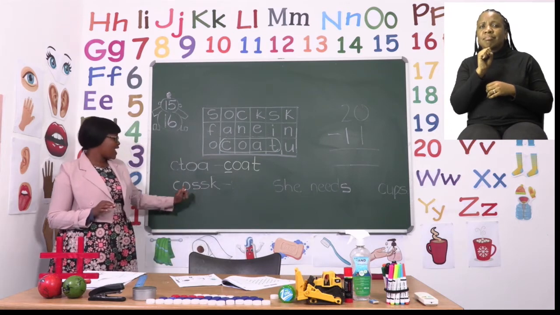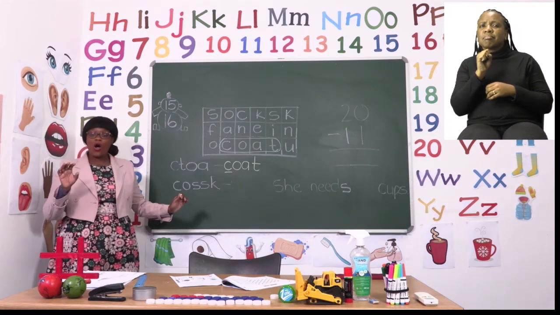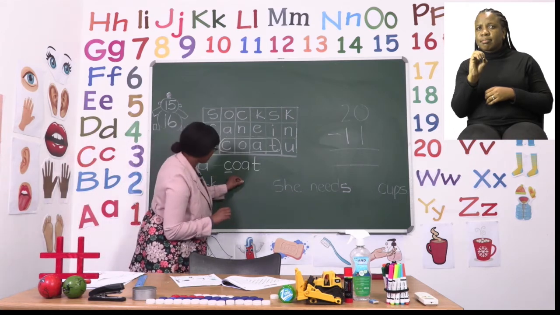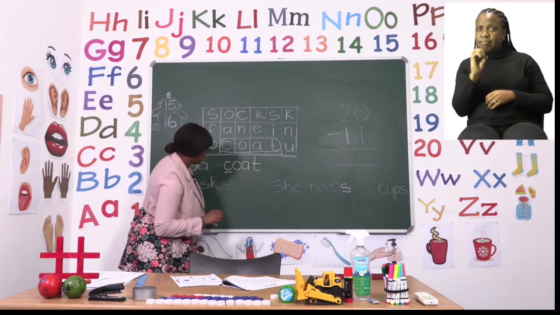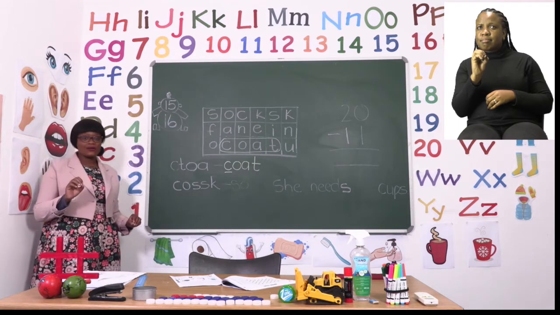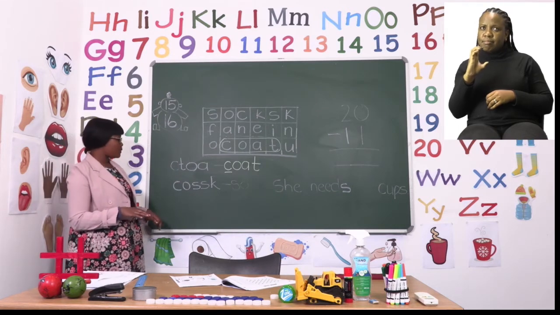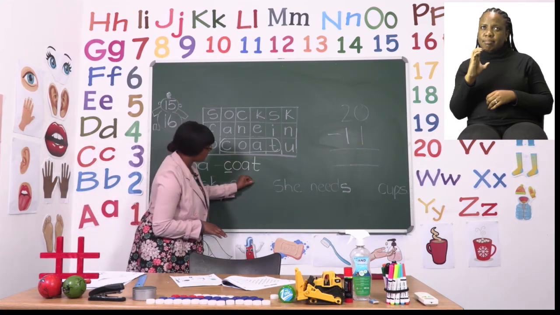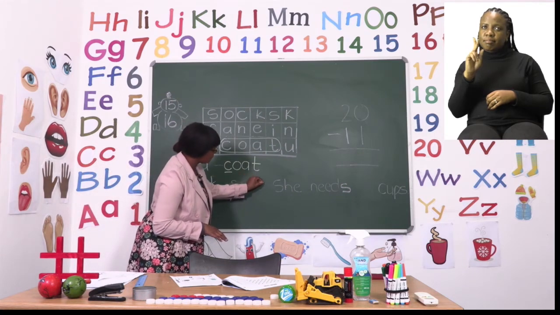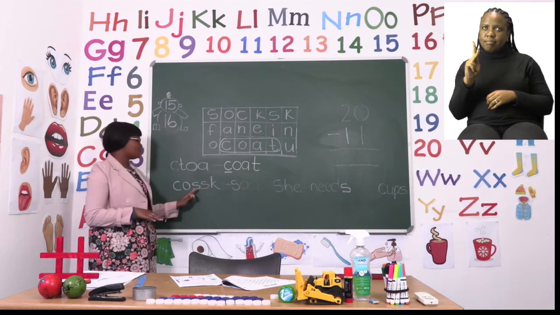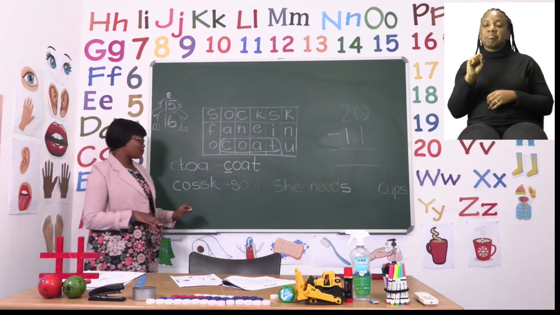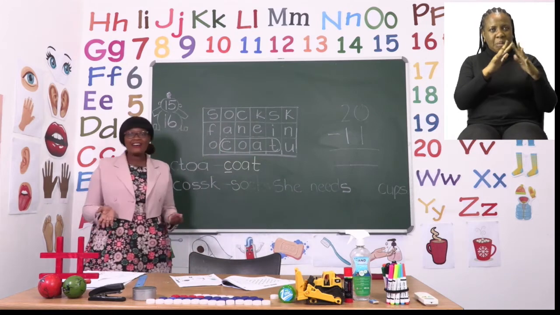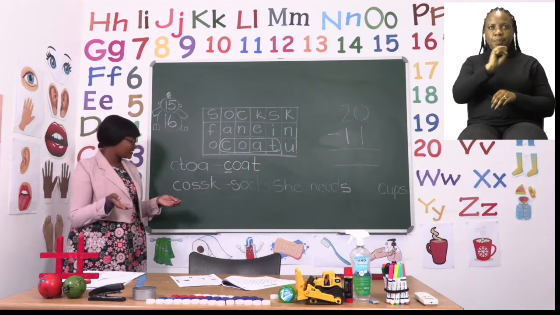There it is. And then we have the O sound, and we have an O for that one. Then we have our K sound. Now that one is made up of a C and a K. So we're going to take our C and our K. Then we use the last S to complete the word. We now have the word socks.